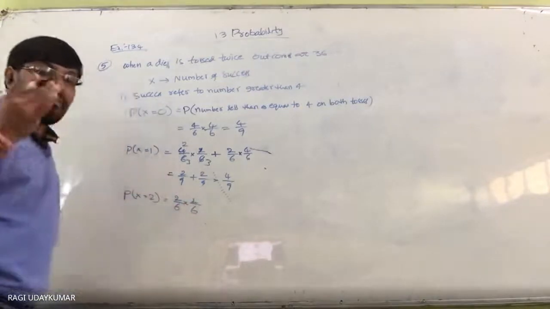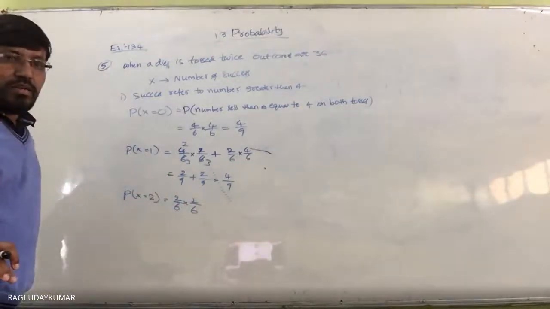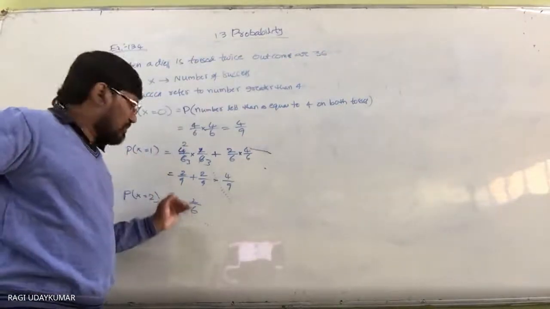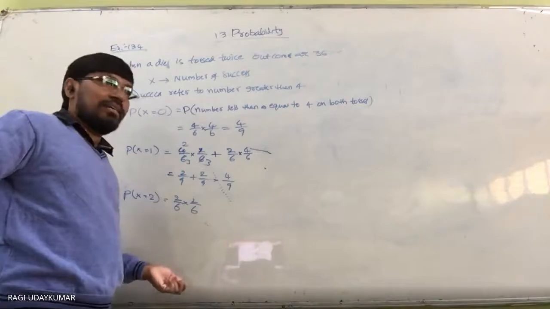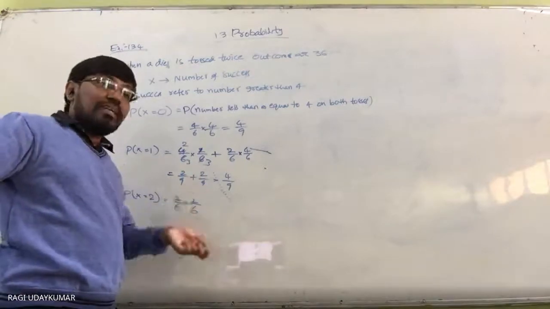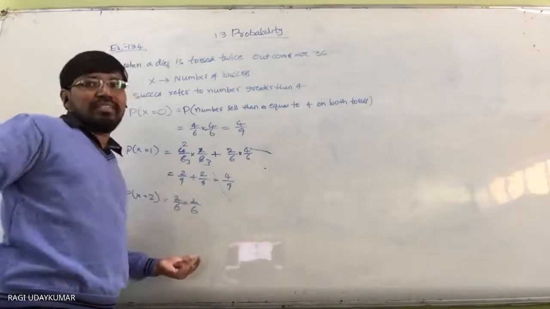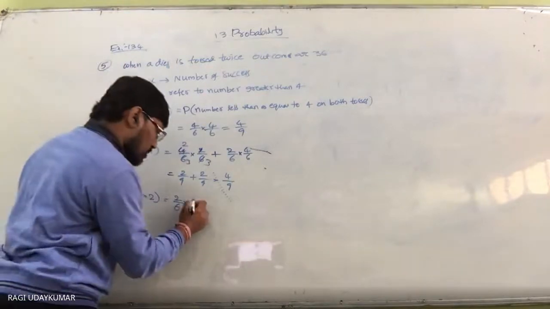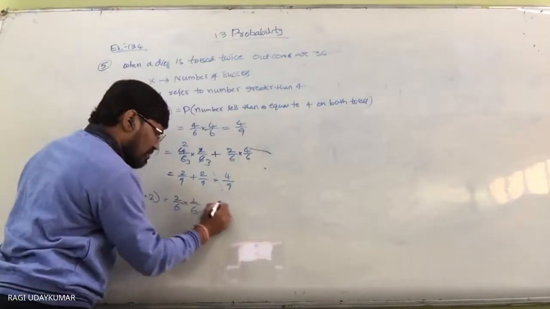Success is nothing but getting 5 or 6, greater than 4. So the probability of getting 5 or 6 is 2 by 6. So 2 by 6 into 2 by 6 equals 1 by 9.